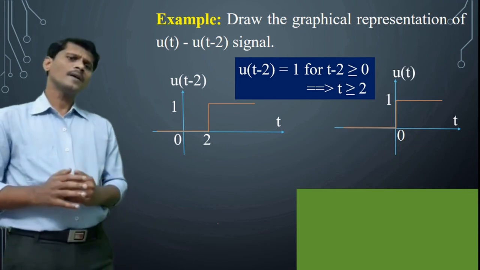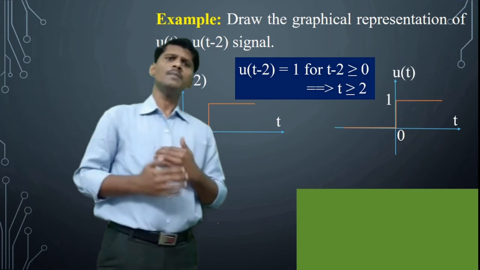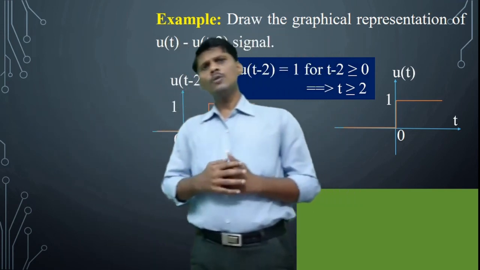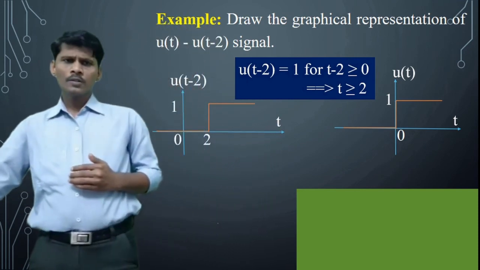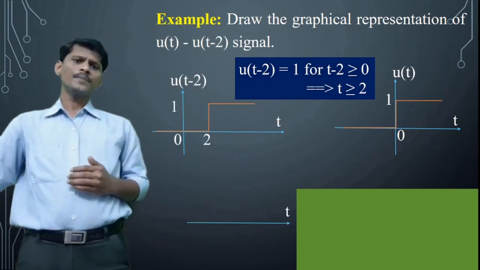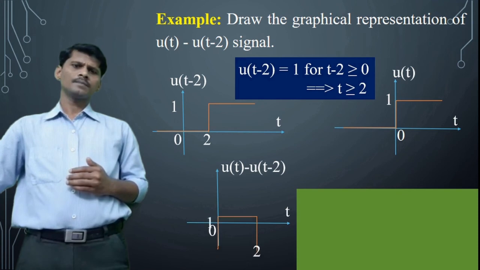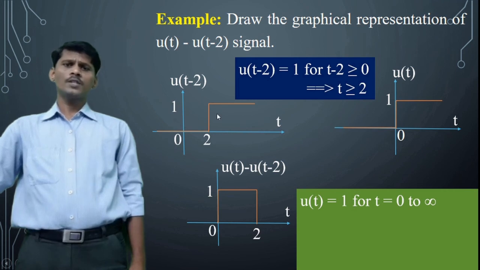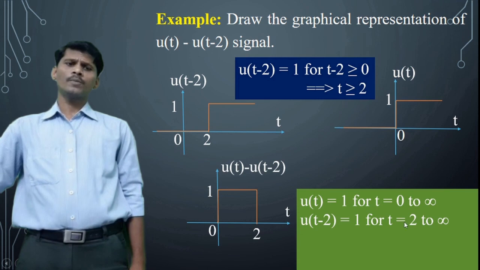Now subtract u of t minus 2 signal from u of t signal. For t equal to 0 to infinity, u of t is equal to 1. From this graphical representation, u of t minus 2 is equal to 1 for t equal to 2 to infinity.